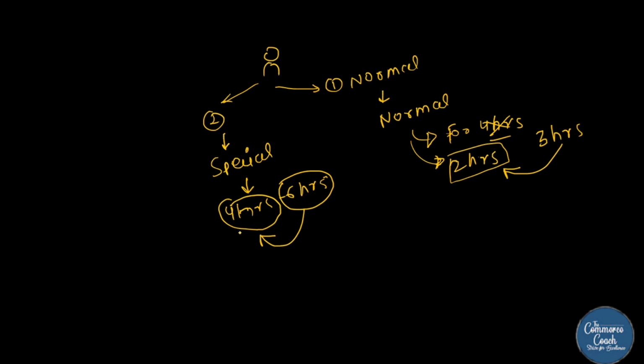Now these special people will manage to get 6 hours for cost accounting, paper number 8, exclusively. They will manage somehow. For them we have the boosted one, for them we have the normal one. So this will be interpreted like this.